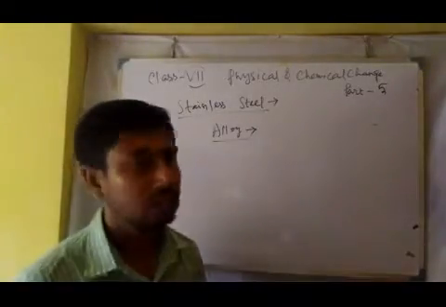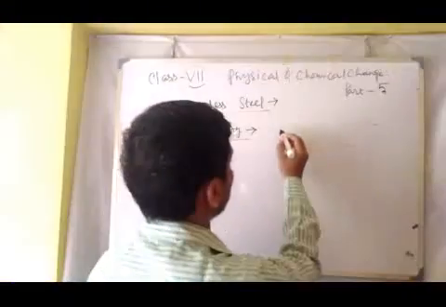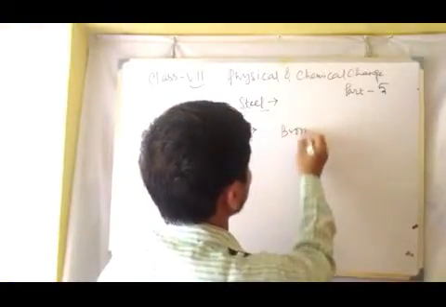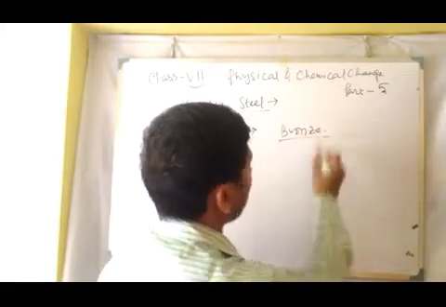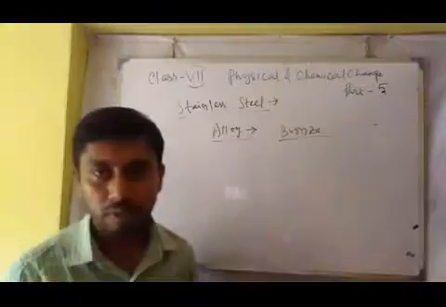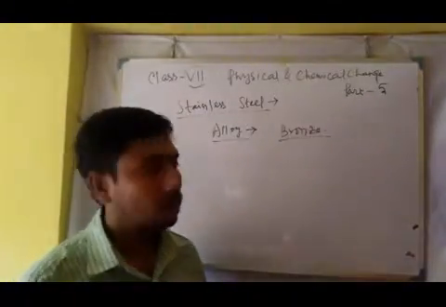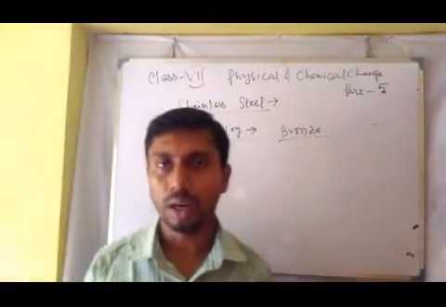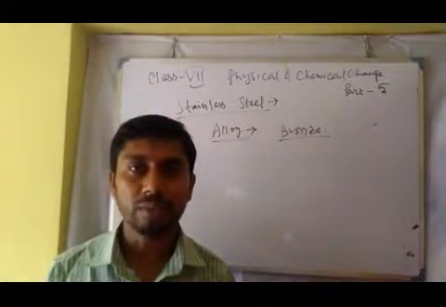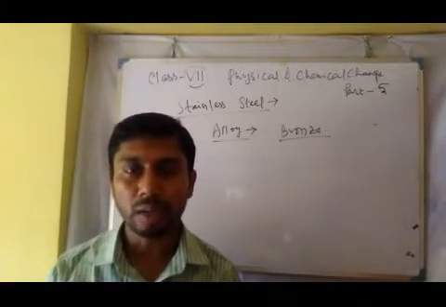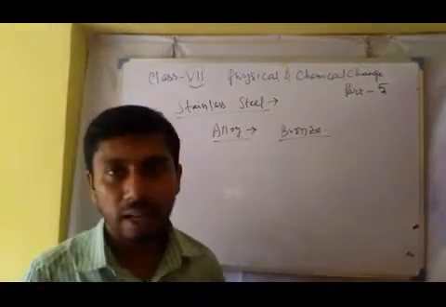The alloy, for example, is bronze. Bronze is an alloy. Here the individual presence of copper and tin is not identified. It can be identified by some chemical treatment, but it is an alloy.